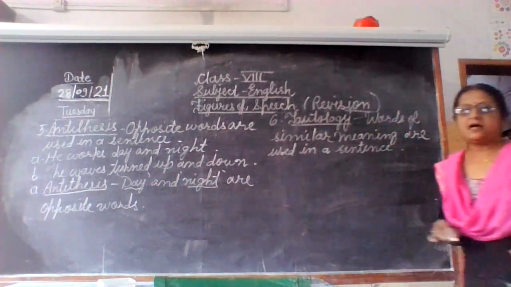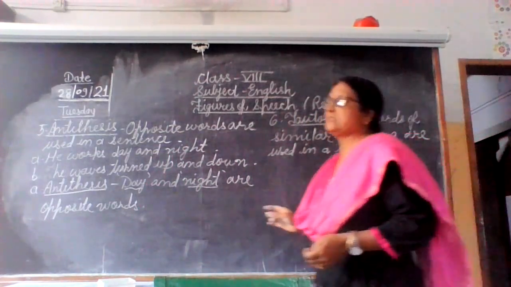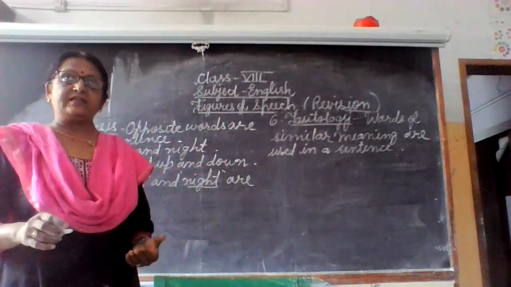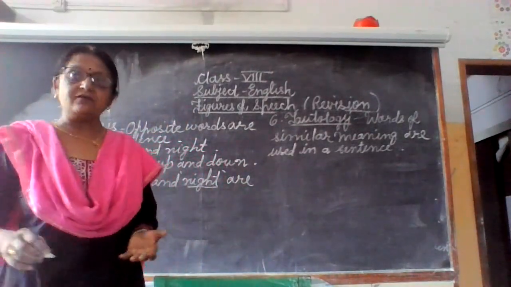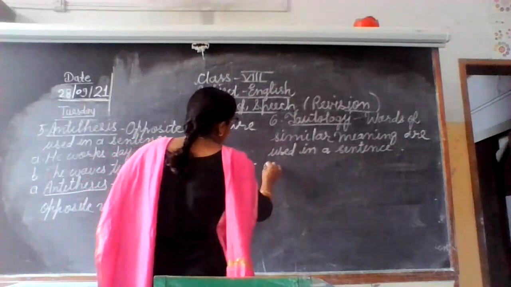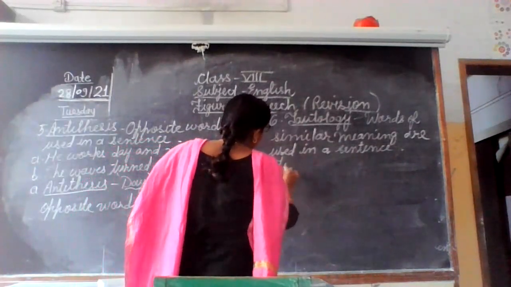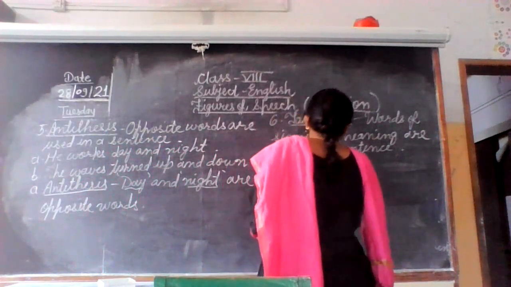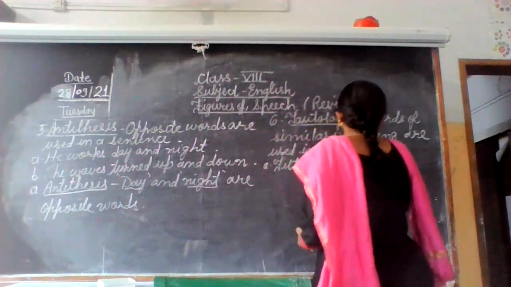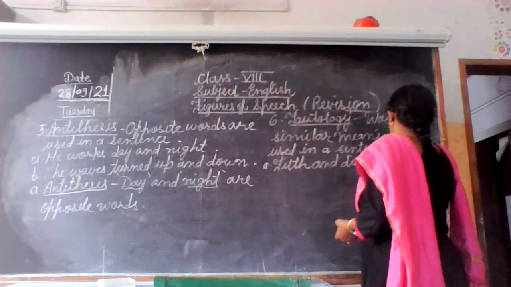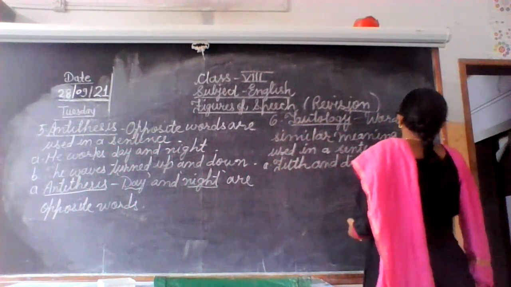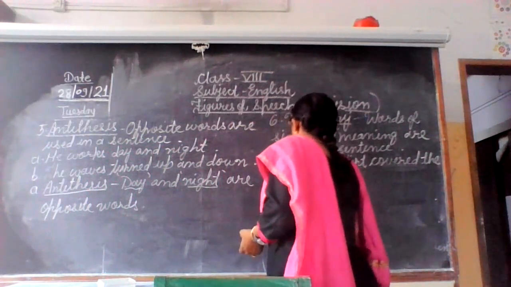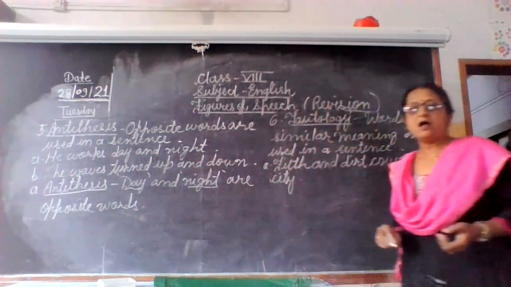Words of similar meaning are used in a sentence. Here also we will see many times we are habitual of using such words, like kuda, kachra, or sadhu, sant. These are the words of similar meaning. I will give you one example, that is filth and dirt. Filth and dirt cover the city. Filth and dirt means kuda, kachra.